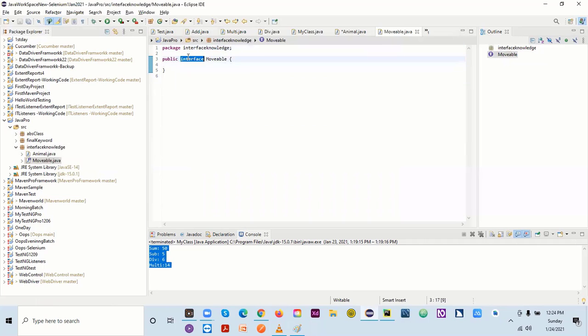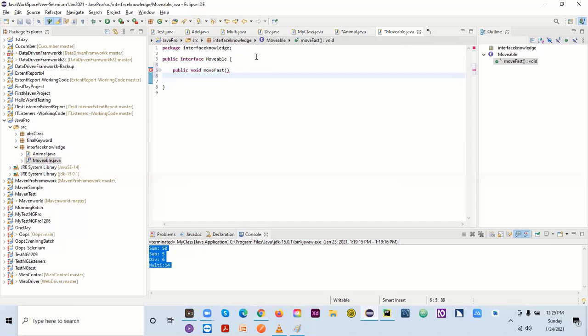Here it says interface for you. Okay, so here what I can do, I can say public void, and I'll write be fast. So this is the one method I have created here.